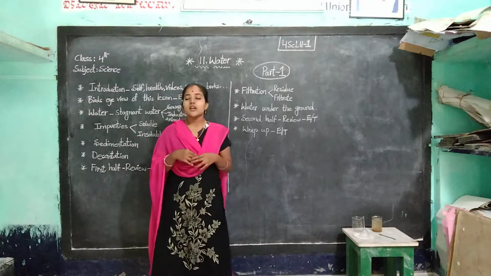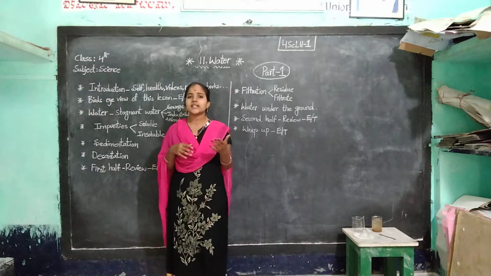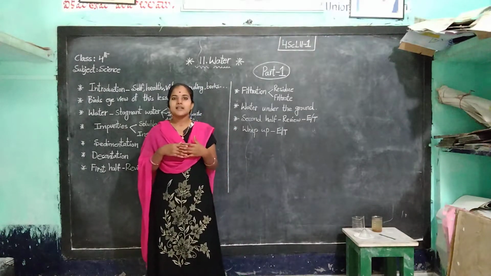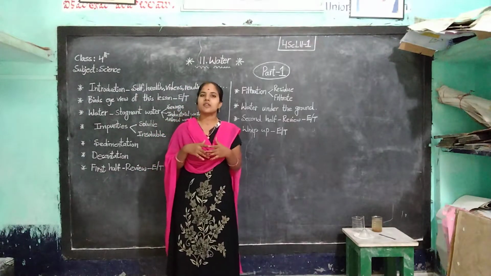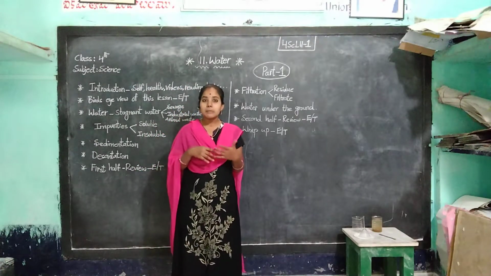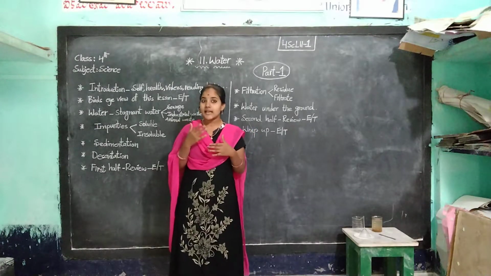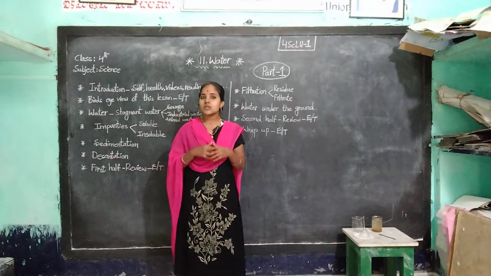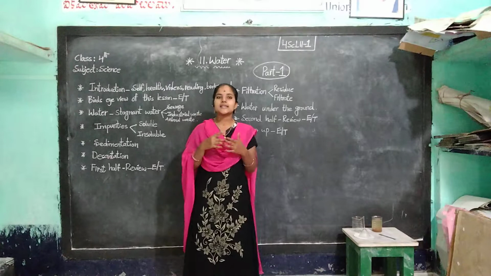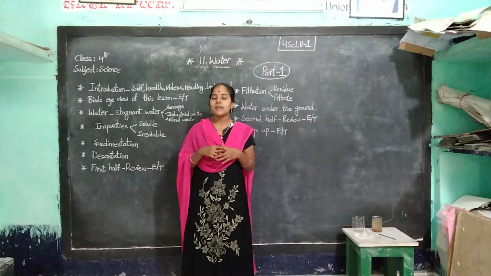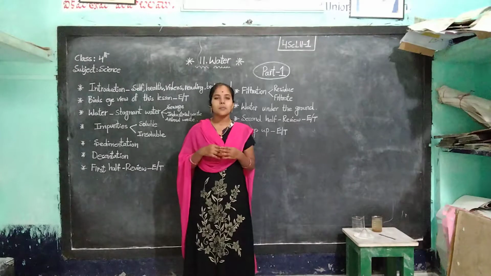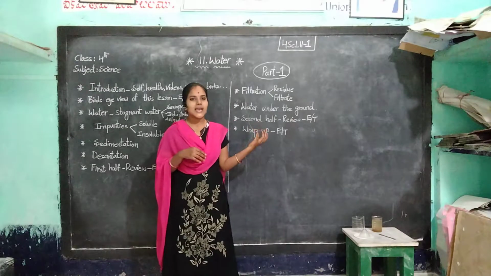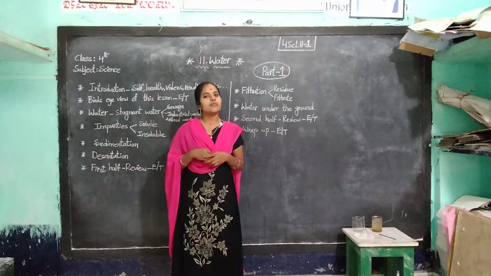Okay, let's start. First of all, water. You know that water is very important to us. We need water for drinking, cleaning, washing, and we have many uses for water. The main source of water is the rain. Rain is the purest form of water. But when the rainwater mixes with the dust, soil, sand, it becomes impure water.